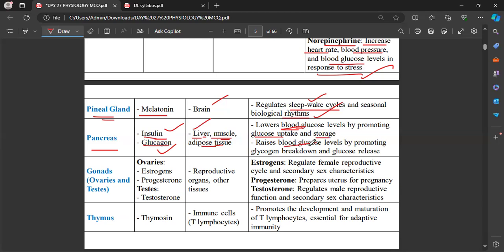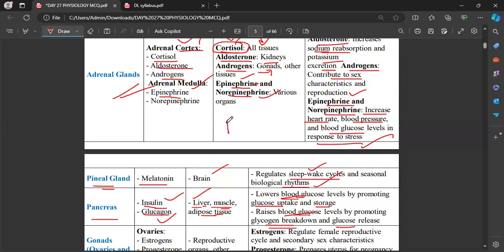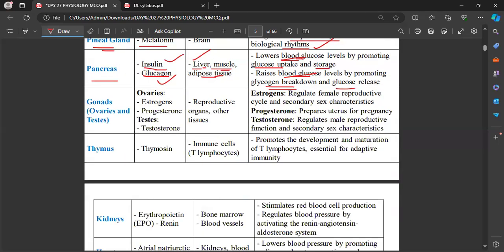And in case the blood glucose level is high, that will be regulated by promoting the glycogen breakdown and glucose release. See, if the blood has high glucose, the excess glucose will be stored in the liver as glycogen. And whenever the blood has a low glucose level, this glycogen will be broken down. Glycogenolysis, that will be the name of the process. See, then gonads, that will be ovaries and testes.